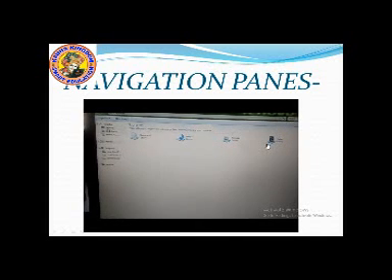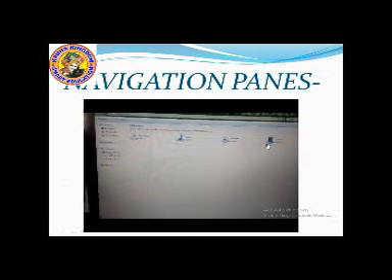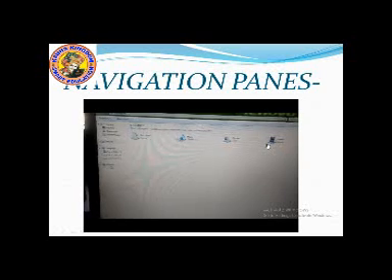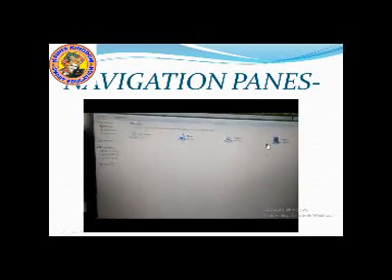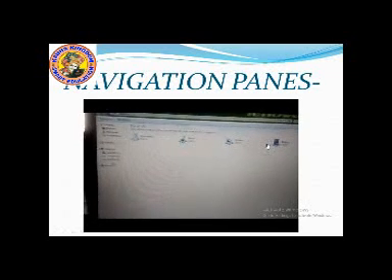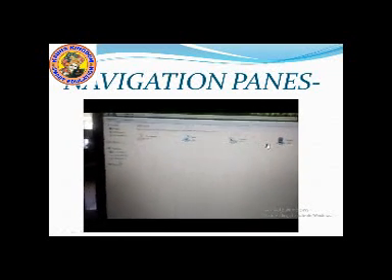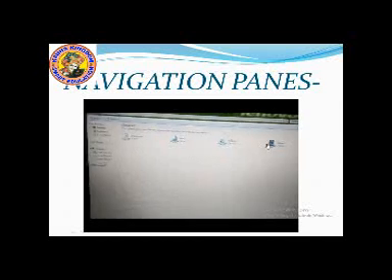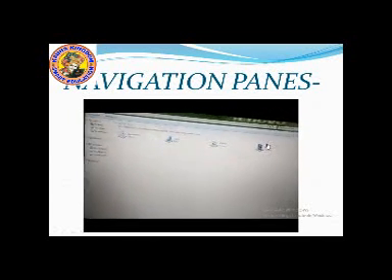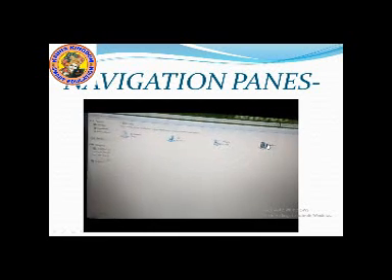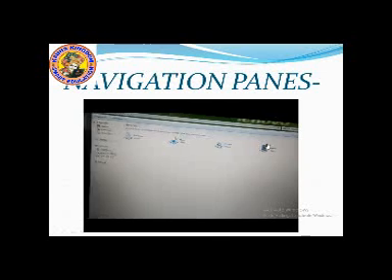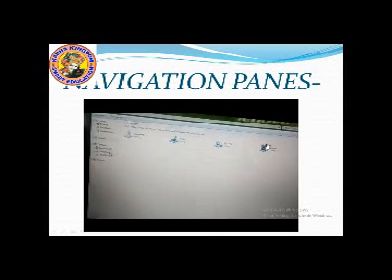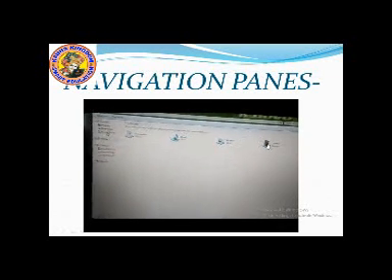In this left pane, all the drives and folders are situated. Whatever drives and folders you have made in the computer are situated in the left pane. And in those drives, the folders and files that you have made are saved. This local disk C drive, local disk D drive, local disk E drive, these all are the drives.